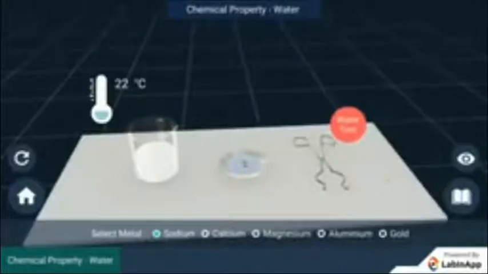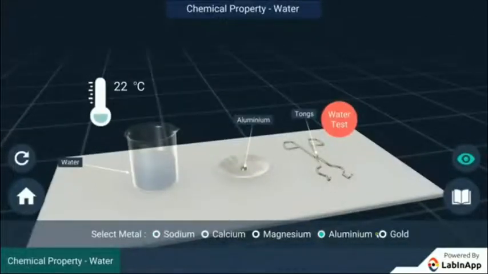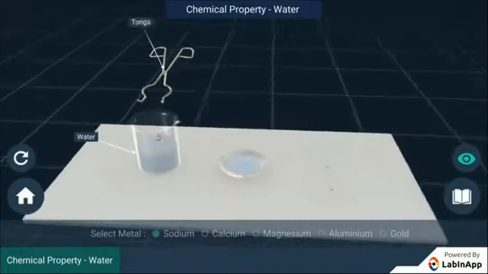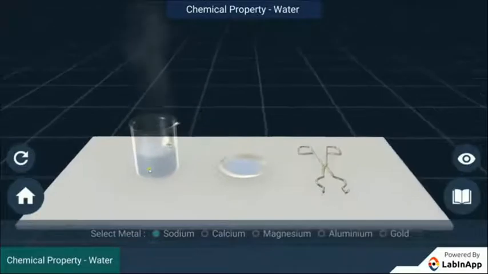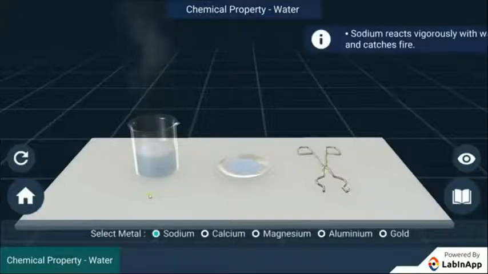Let us study reaction of metals with the water with the help of an experiment. We have taken certain metals here like sodium, calcium, magnesium, aluminium and gold. Let us try one by one. Now we have taken the sodium, put it in the water. Yes, as you can see, sodium reacts vigorously with the water. Reaction is so violent and exothermic that the evolved hydrogen gas catches fire.